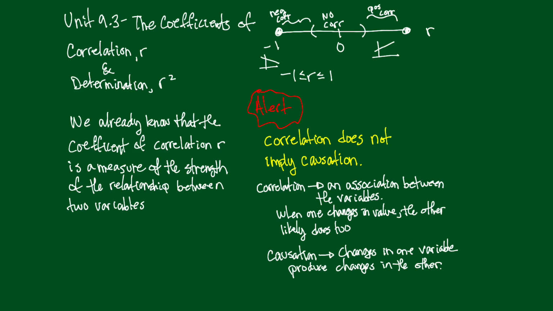So I've got an alert here. Correlation does not imply causation. So let's talk a little bit about these two terms, correlation and causation. Correlation is an association between the variables. When one changes in value, the other likely changes in value also. Causation means changes in one variable produce changes in the other variable.